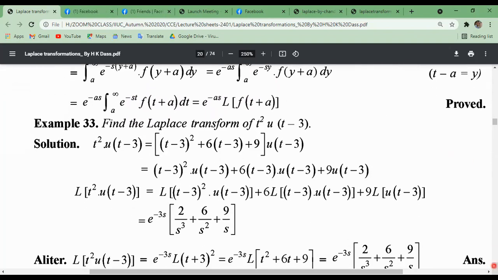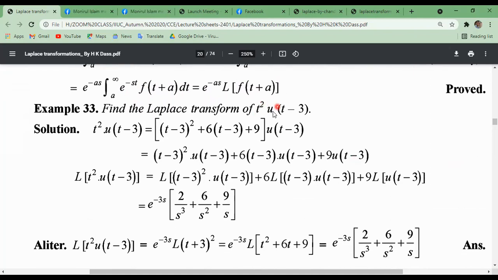Using this theorem, we can find the Laplace transformation of t square into u into t minus 3. Okay, t square into u into t minus 3 can be written as (t minus 3) whole square plus 6 into (t minus 3) plus 9, times u into t minus 3. Using the property of multiplying by t, the Laplace transformation will be the Laplace transformation of this, plus this, plus this one. Okay, very easy for you.